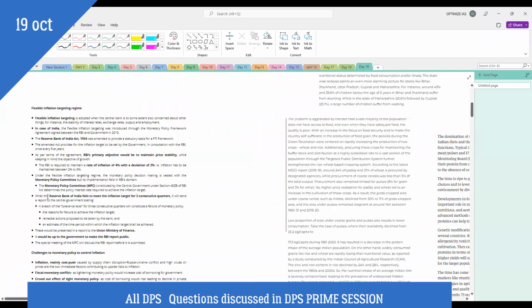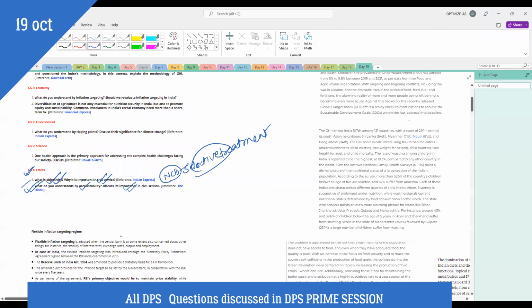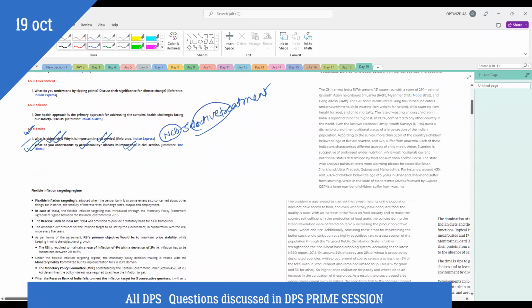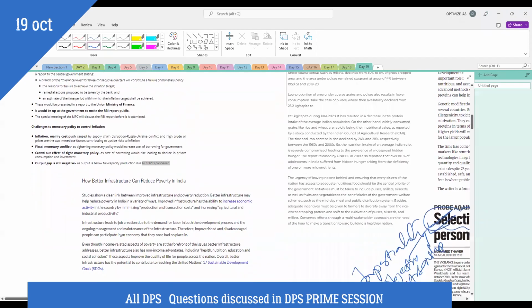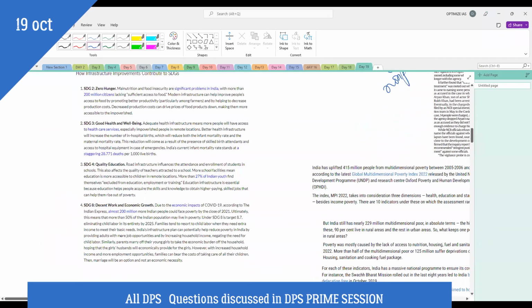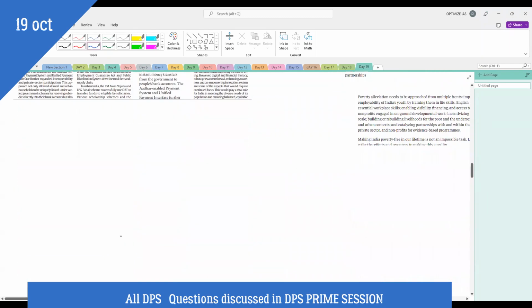Guys, let me again give you the context of the second question in ethics, which I have selected. What do you understand by accountability? Discuss the importance of accountability in civil services. Guys, there was an unfortunate death of one of the biggest industrialists in India in a road accident recently. After that, government is very active on the terms that we have to improve our road safety.